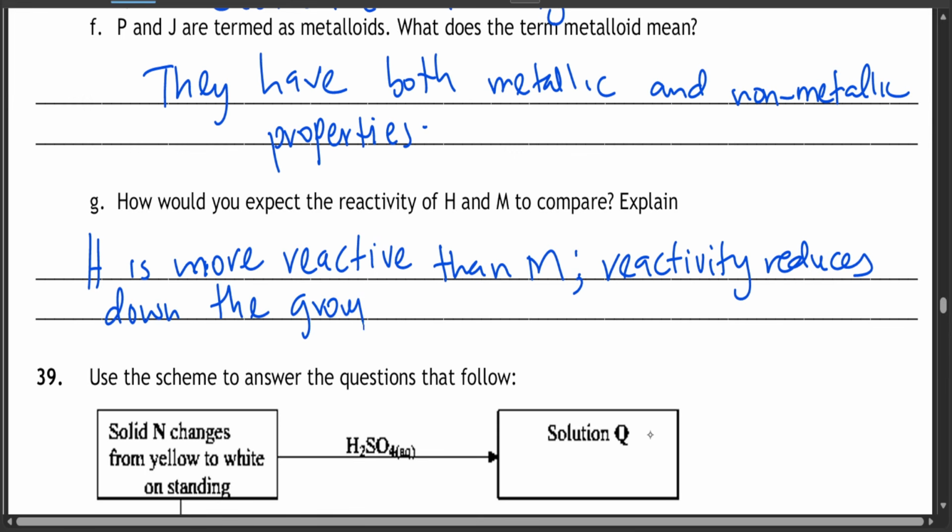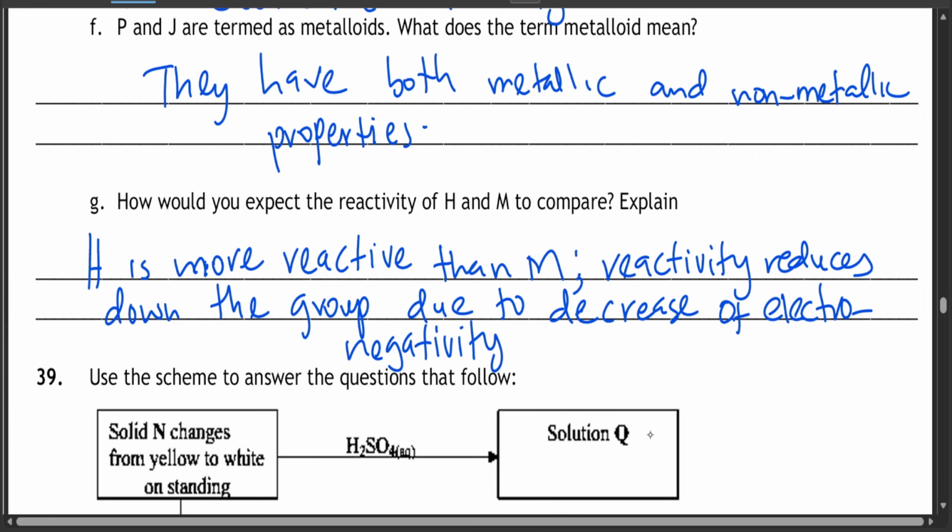Let's say fluorine is more electronegative, meaning it accepts electrons more easily, due to the decrease of electronegativity down the group.